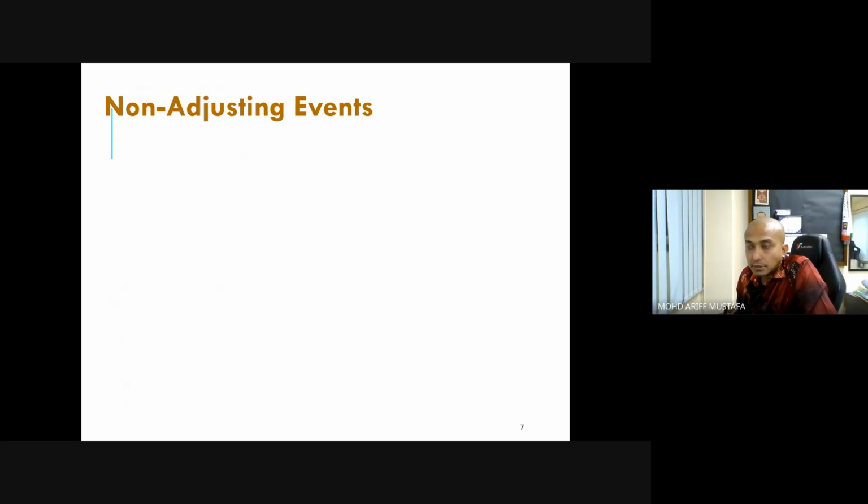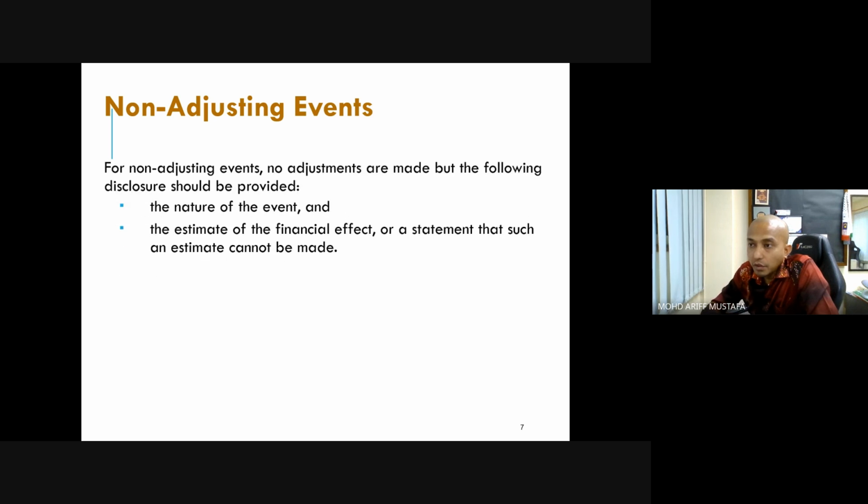Right. So non-adjusting event, okay, no adjustment is made, but the following disclosure should be provided. Even though we did not make any adjustment, definitely it will not affect our net profit. Right. But we should disclose. Disclose to where? To the notes to the accounts. Right. So what should we disclose? The nature of the event, and then the estimate of financial effect or a statement that such an estimate cannot be made. Right. So these two are the information on disclosure.